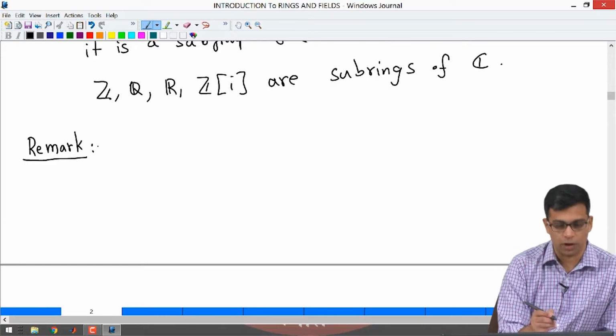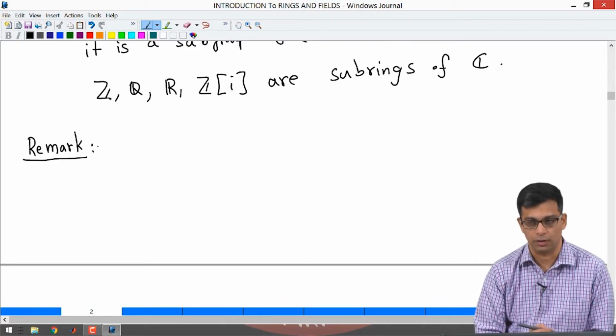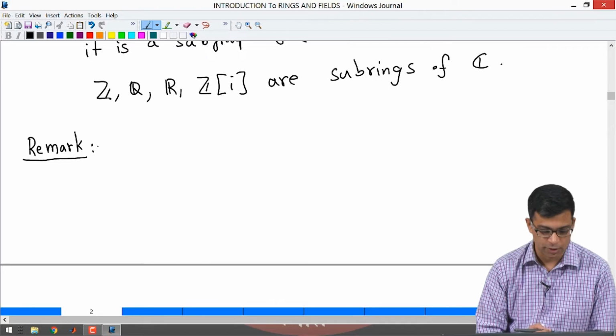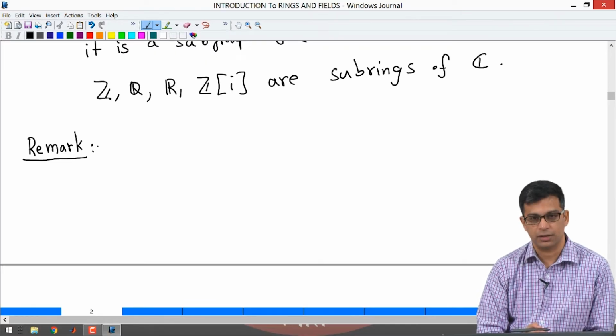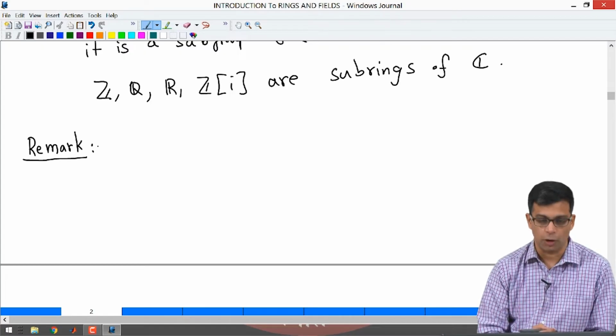Remember one of the properties in the definition of a ring was that the multiplication of the ring is commutative.